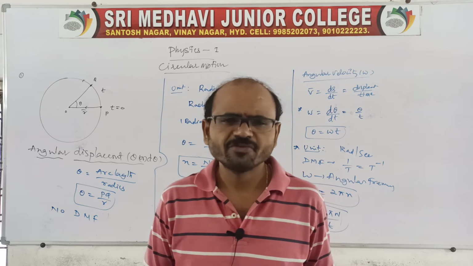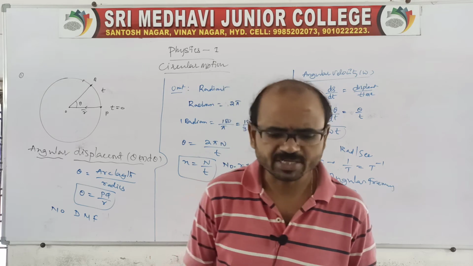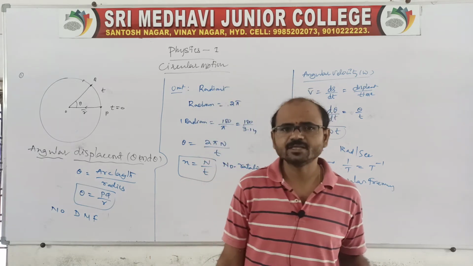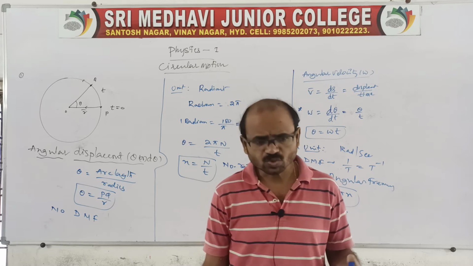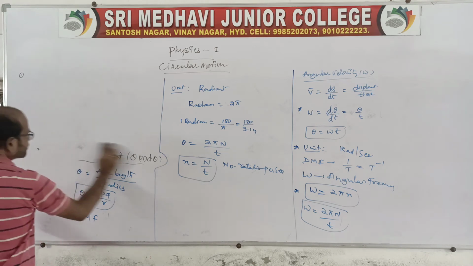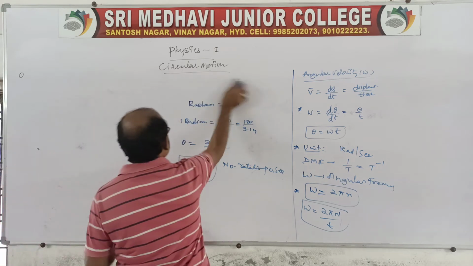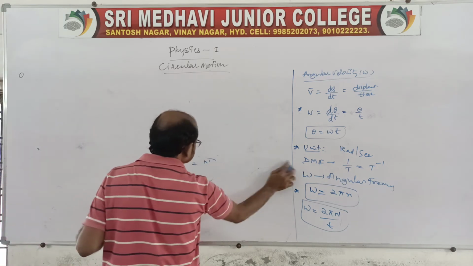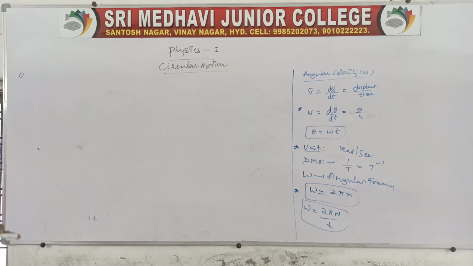Now he is asking, find the angular velocity for the seconds hand, second, the angular velocity for the minutes hand, and third, the angular velocity for the hours hand. So we have to find these three. In circular motion, we are now finding angular velocity for the clock. There is a question like this on the clock.